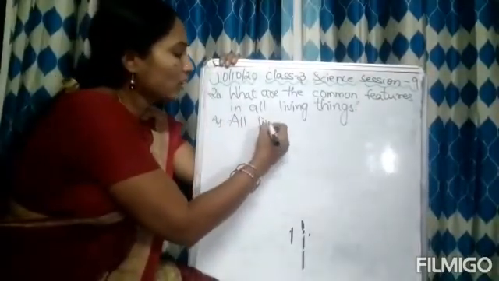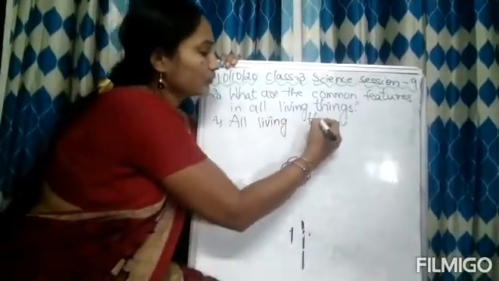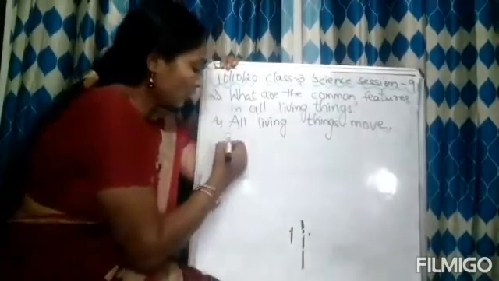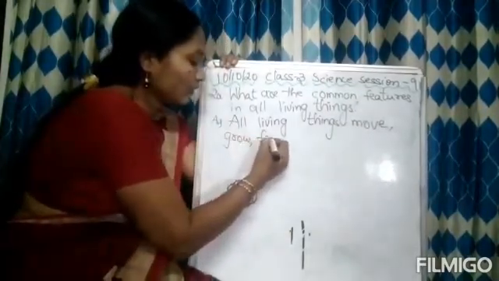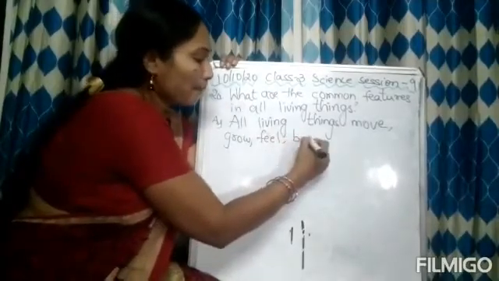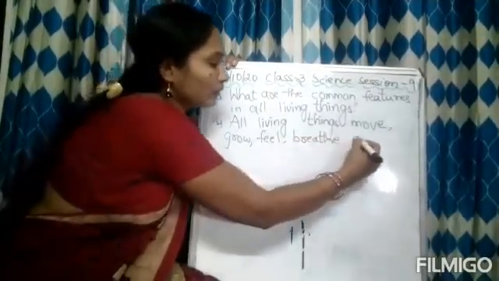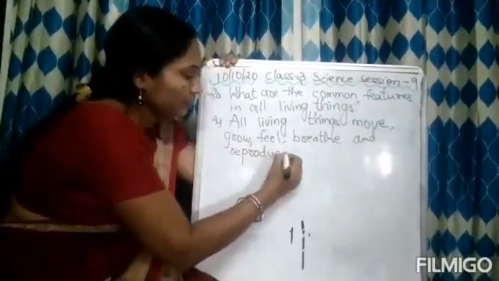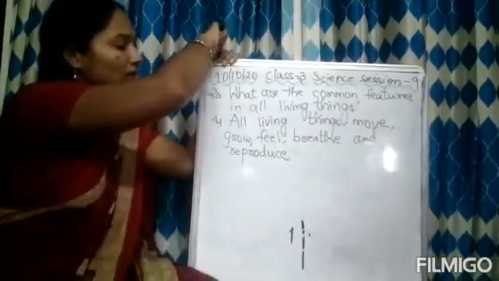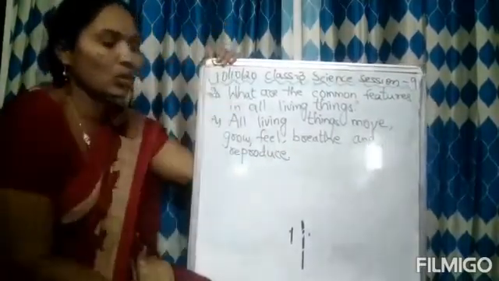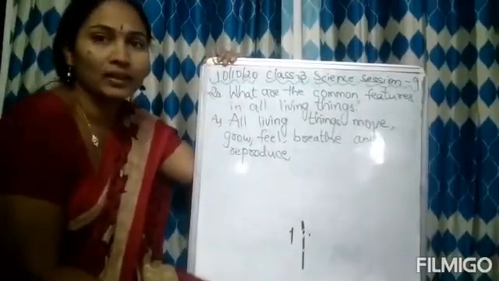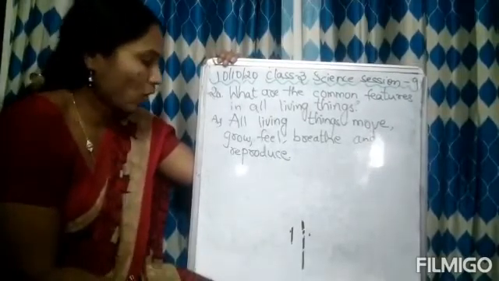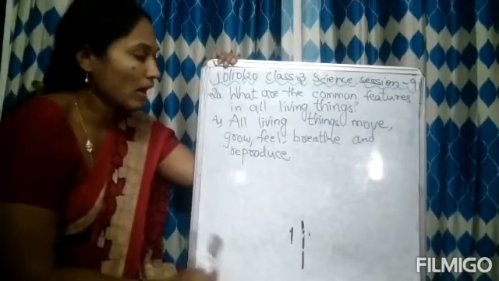Okay, now write: all living things move, grow, feel, breathe and reproduce. So what are the common features in all living things? All living things move, grow, feel, breathe and reproduce. This is the common feature that all living things have. And non-living things do not feel, do not move, do not grow and do not reproduce.